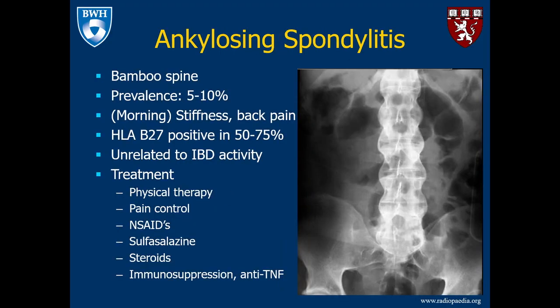Ankylosing spondylitis may have a classic bamboo spine. The prevalence is about 5 to 7%. Patients will classically present with morning stiffness or back pain. The majority of patients are positive for HLA-B27.